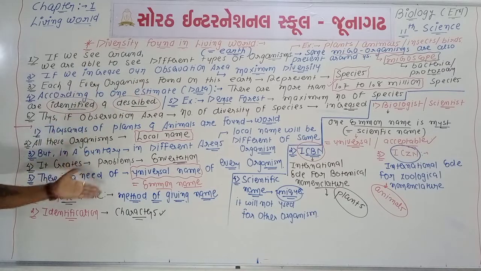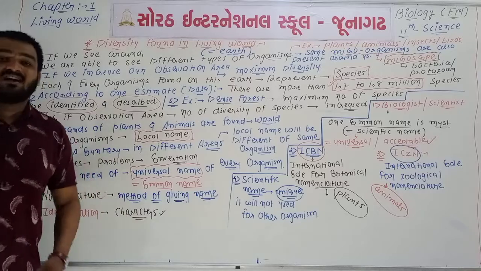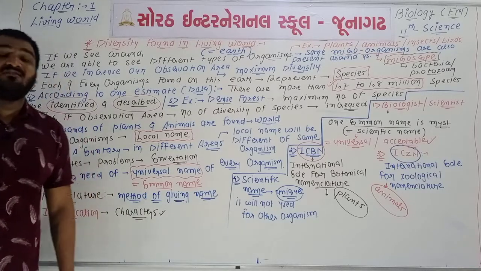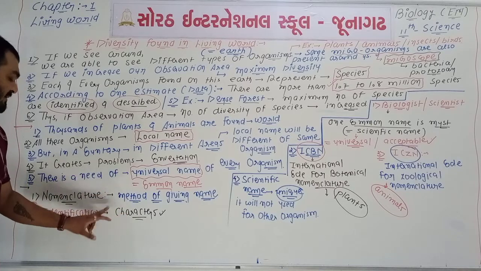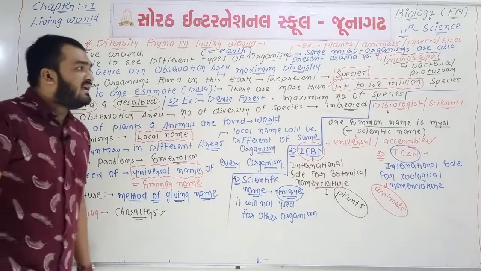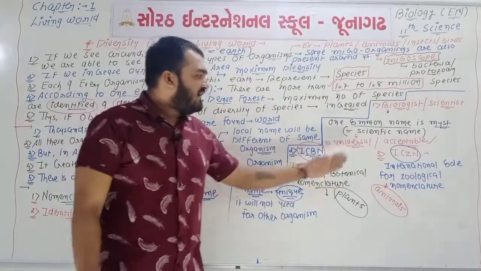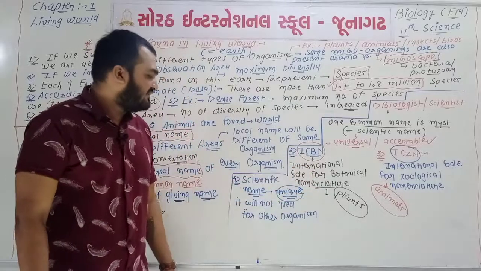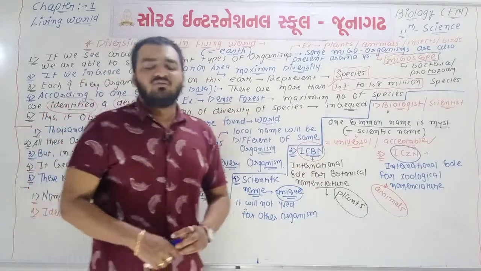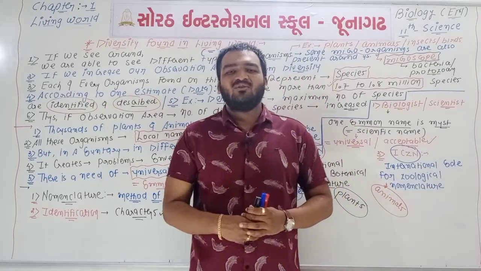In the second we talked about the problems connected with local names of organisms. In the third, two definitions of nomenclature and identification. In the fourth, the two institutes ICBN and ICZN. So this question is 100% completed. Thank you very much.